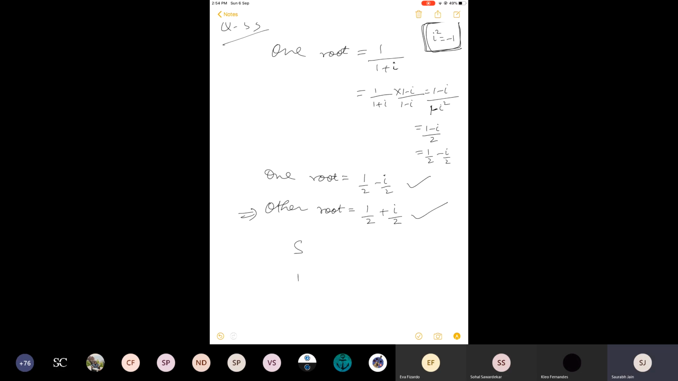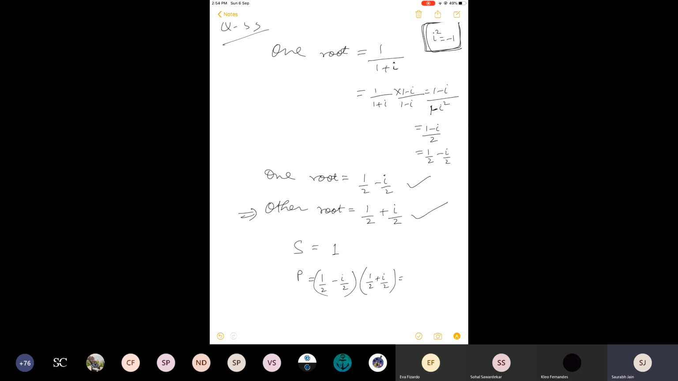So you have to find sum and product. Sum is very easily seen. It is 1, because if you add these two, the terms of iota will cancel each other. Half plus half is 1. Now product. Product is half minus iota by 2, times half plus iota by 2.